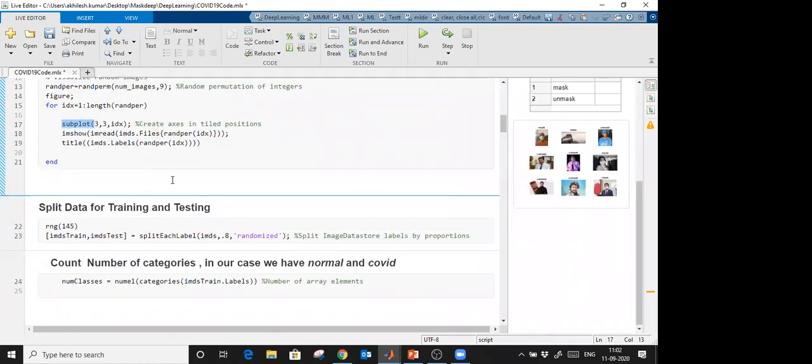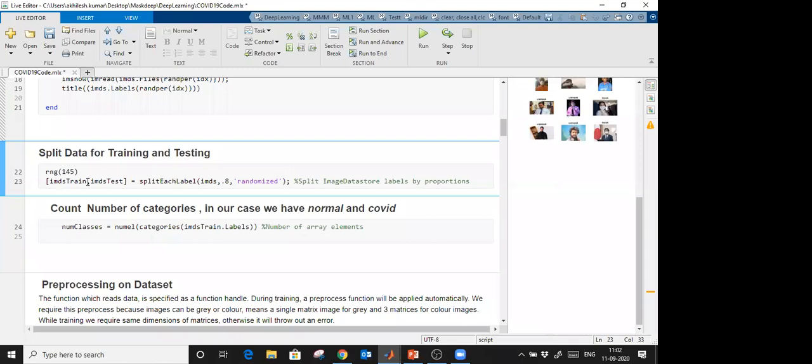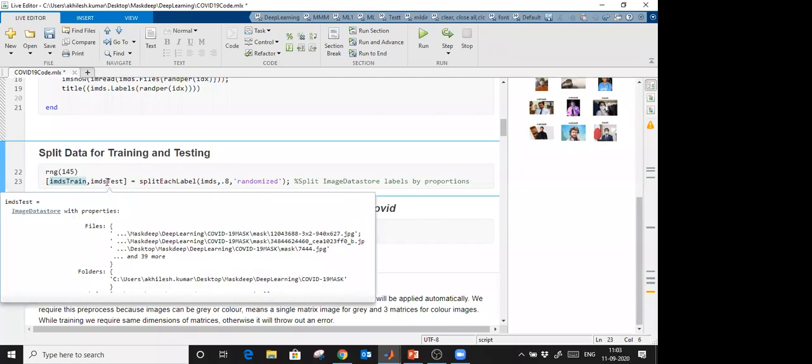Further, we are splitting. You see that we don't have to write big functions for that. I am using splitEachLabel to split our data for training and testing. In this case, 0.8 means 80% will be used for training and the remaining 20% will be used for testing. And now you see we have two data stores, one for training and another for testing, right?